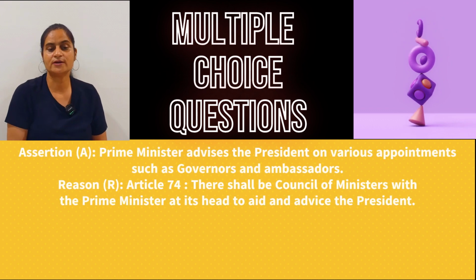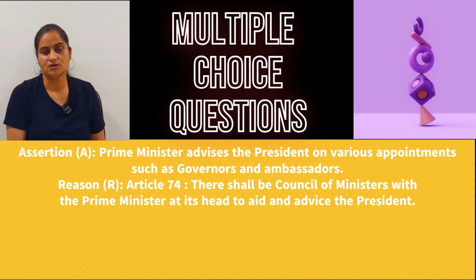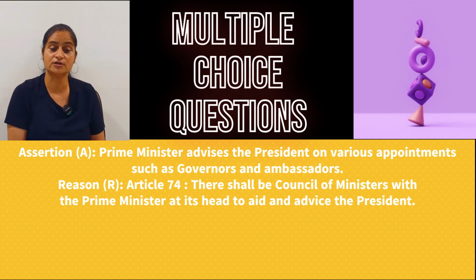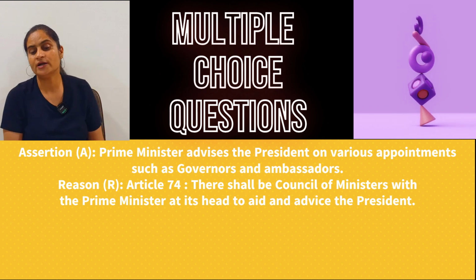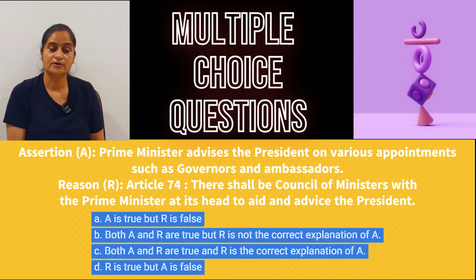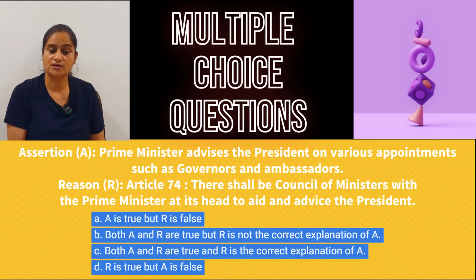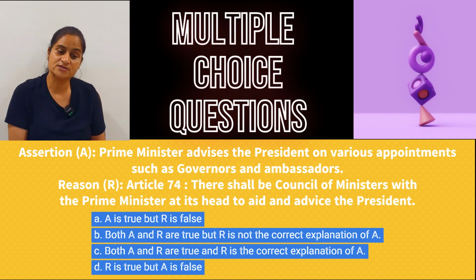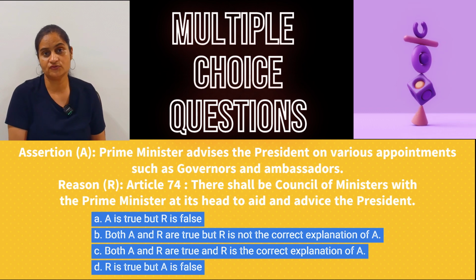Now the 13th question, there is one assertion, that is a statement given. Prime Minister advises the President on various appointments such as governors and ambassadors. The reason that has been given: under Article 75 of the Indian Constitution, it is written, there shall be a Council of Ministers with the Prime Minister at its head to aid and advise the President. Now you have to tell that the assertion is true but the reason is false, or both assertion and reason are true but R is not the correct explanation of A. Both assertion and reason are true and R is the correct explanation of A, or R is true but A is false. What do you think?